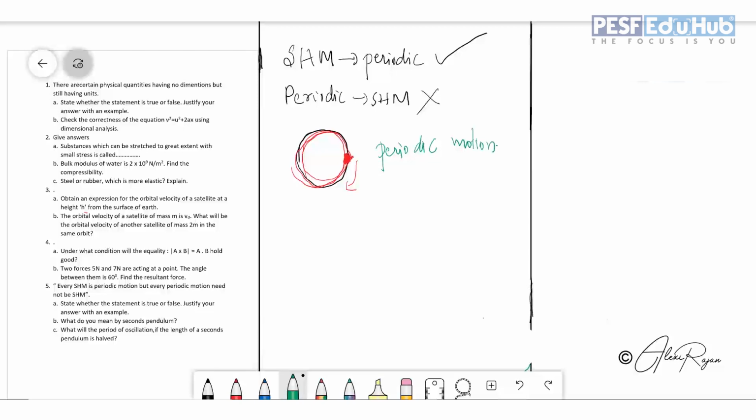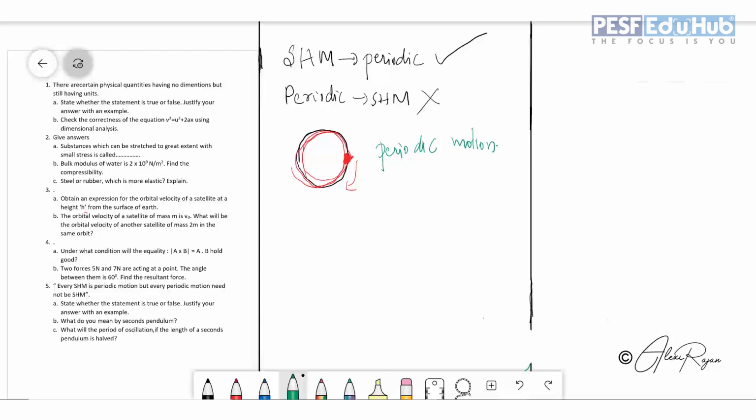Periodic motion. In the case of a simple pendulum also, you can see that the pendulum oscillates. After a particular time period, it comes back to its correct position from where it starts, from where you are counting. That means the procedure is continuing after a certain time period. And we call it a periodic motion.